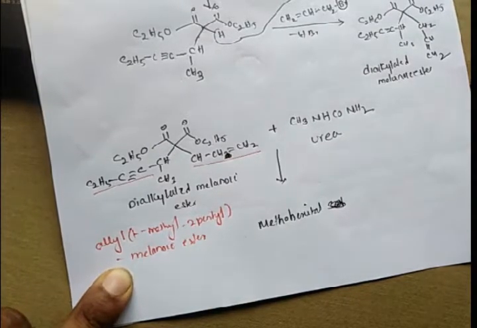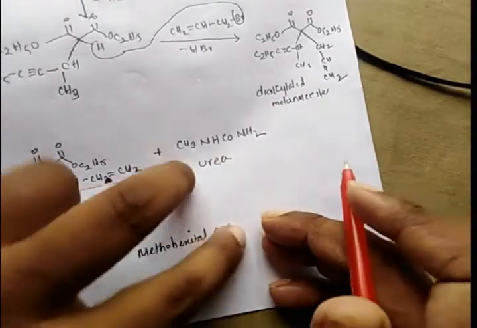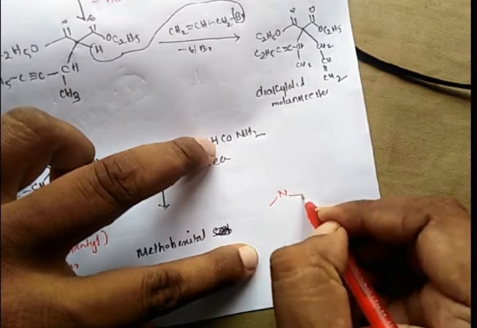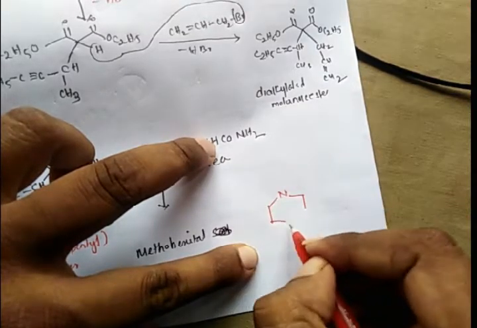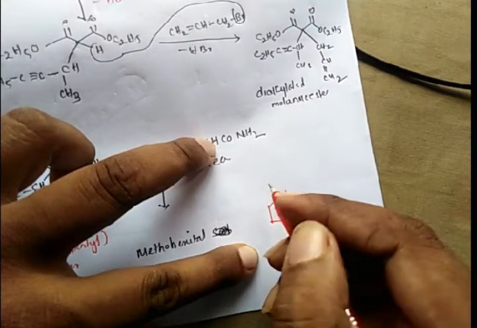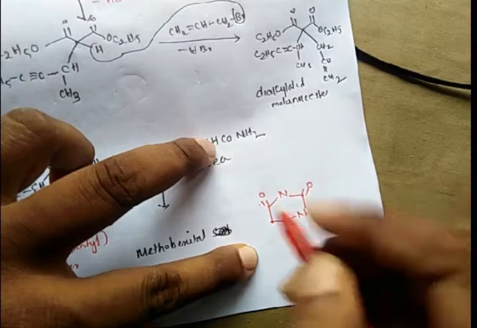I am again writing the structure of methohexital sodium here. Nitrogen, there is a double bond.